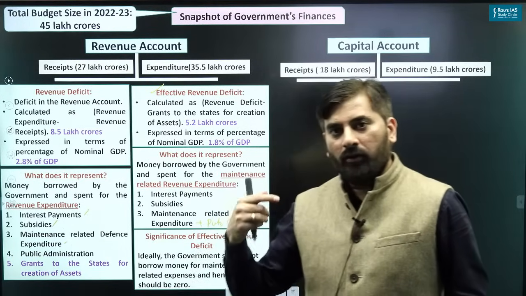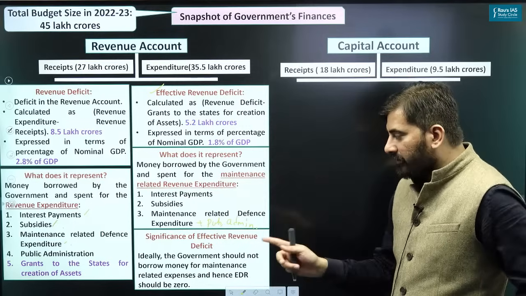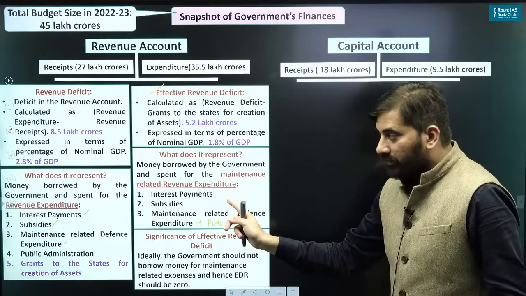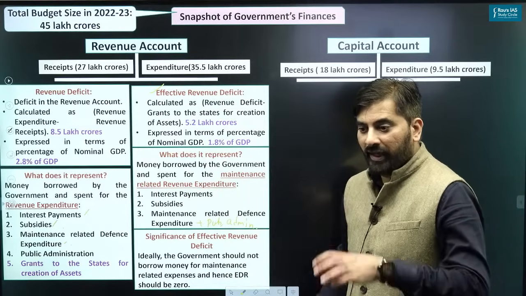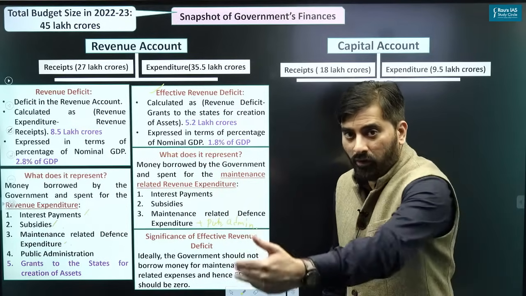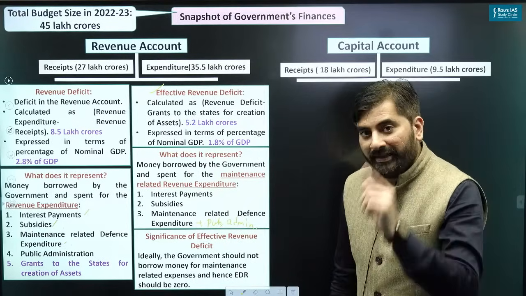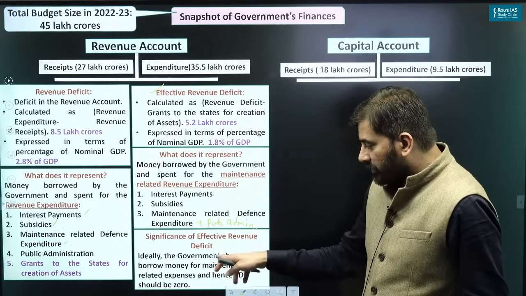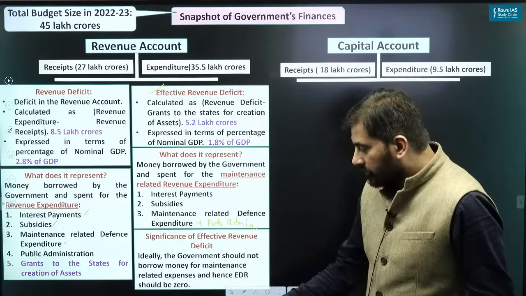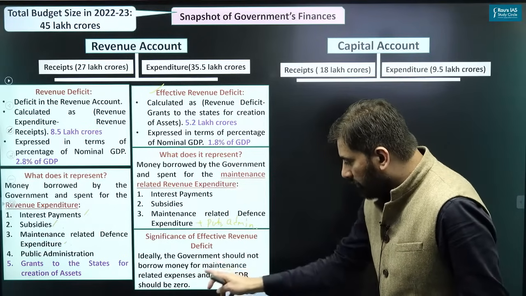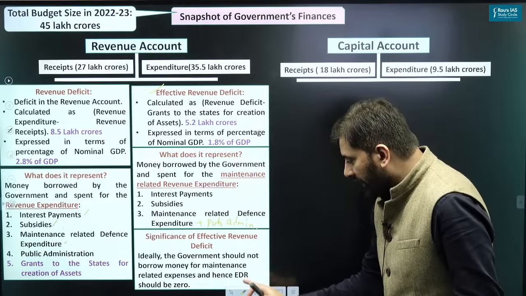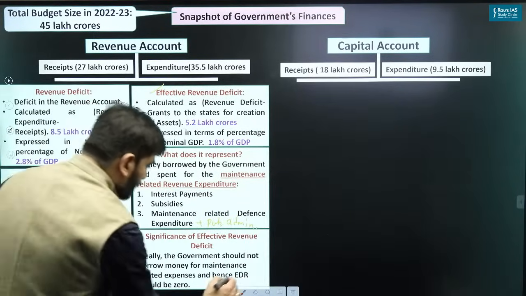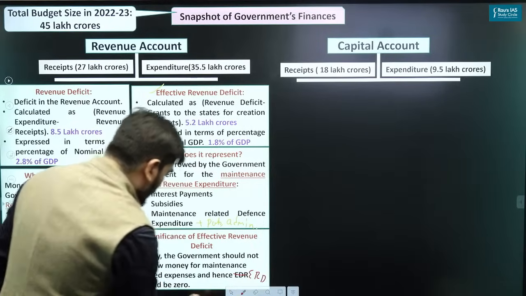So that is the difference between revenue deficit and effective revenue deficit. Obviously the maintenance related revenue expenditure borrowing should be 0. So ideally the government should not borrow money for maintenance related expenditure, and hence effective revenue deficit, ERD, should be equal to 0.